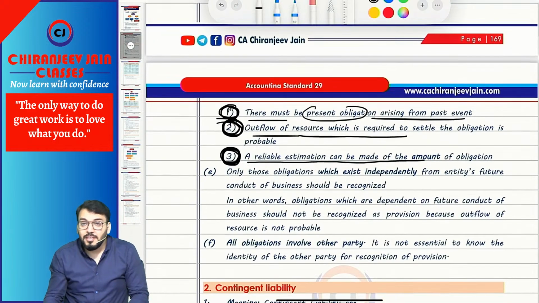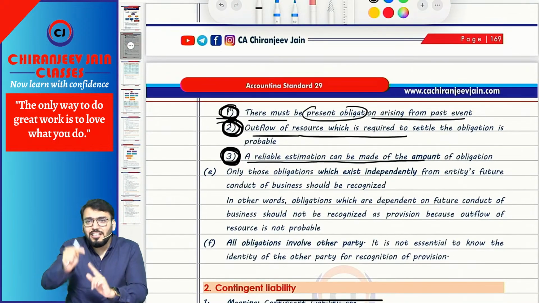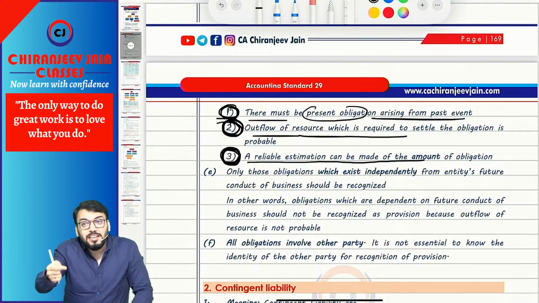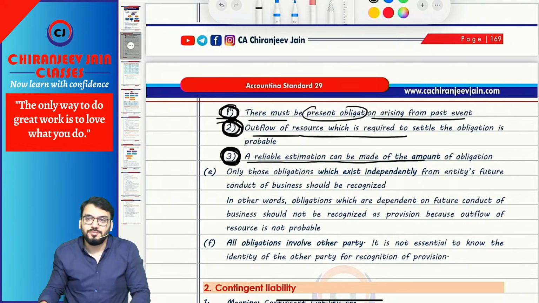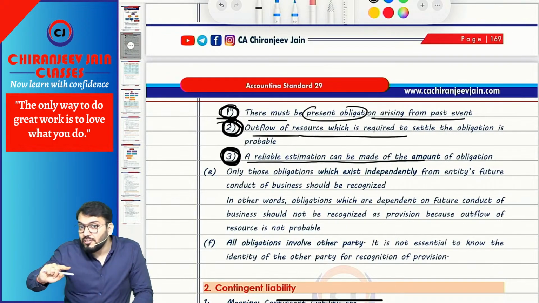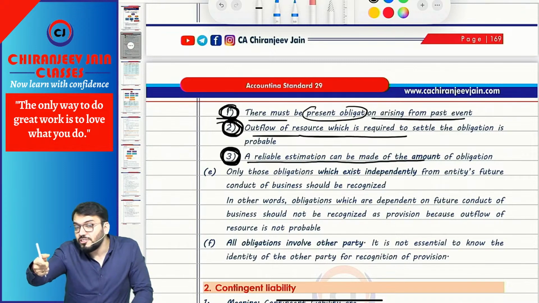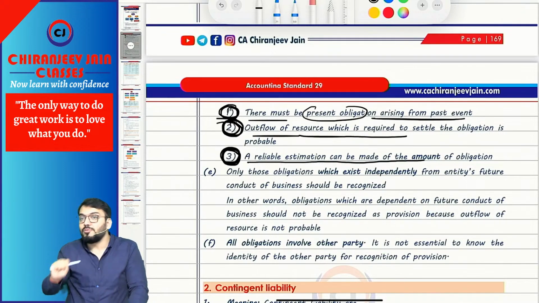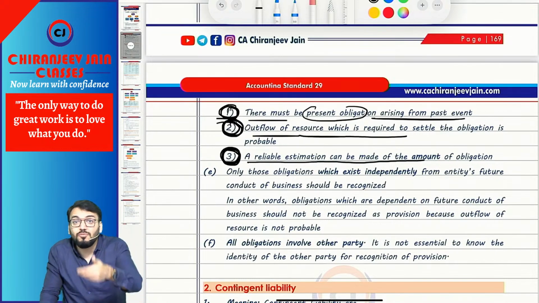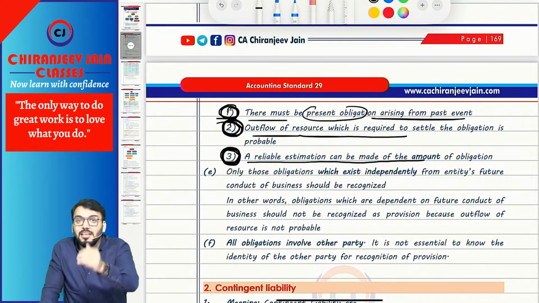Understood this point? Can I say in this way, any obligation which is dependent on the future conduct of business should not be recognized as a provision. Yes or no? Because if it is dependent on the future conduct of business, it can be avoided.